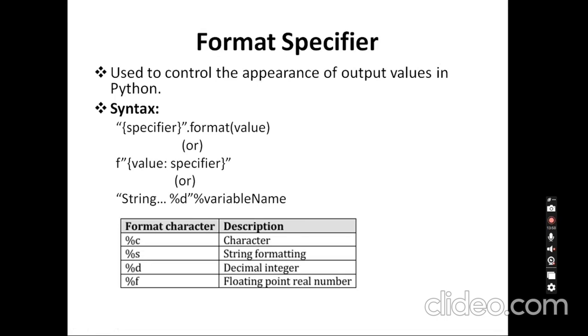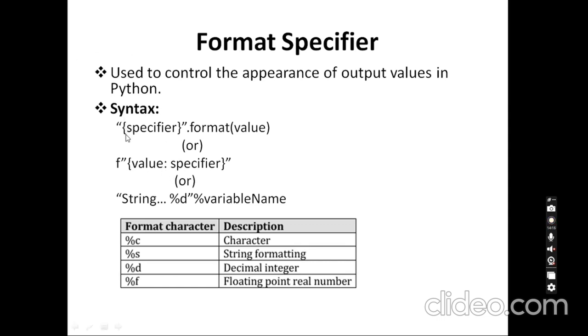So next one will be the format specifier. A format specifier is used to control the appearance of the output values in Python. If you want your output to have a good appearance, we can use a format specifier here. So here we can do it in three ways.